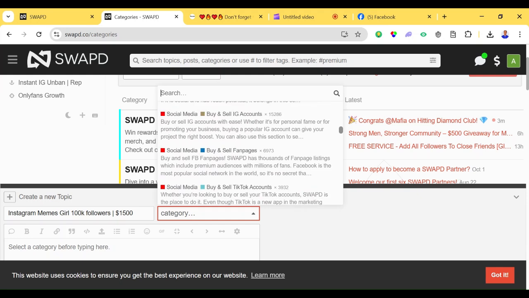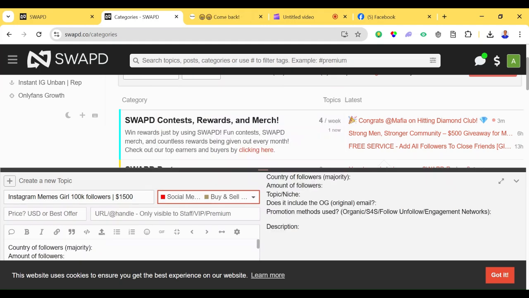So just have to check here: social media, buy and sell Instagram accounts, whether it is for personal use or for promoting your business. Just click on it.